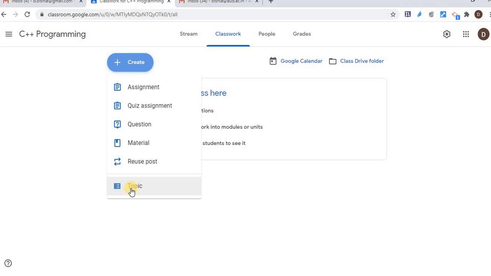Topic means we can divide our course into section 1, 2, 3, 4, or unit 1, 2, 3, 4, or module 1, 2, 3, 4. In our syllabus we have multiple units and multiple topics, so we can divide our course material under topics.